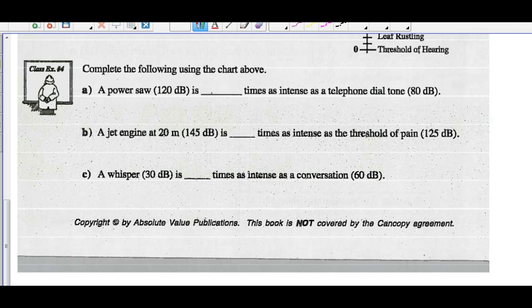How many times as intense is that as a telephone dial tone, which is 80 decibels? So, I mean, if we went to bels, this is 12 bels, and this is 8 bels. And we would say they're 4 bels apart, so 10 to the 4th. All right.